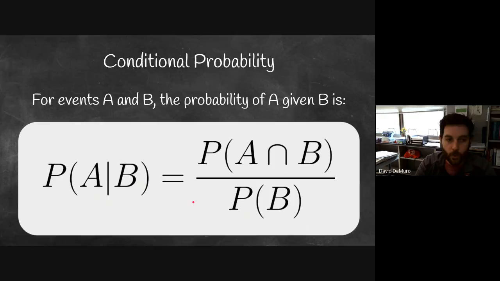And the formula for that, A given B, is to divide the probability of A and B by the probability of B. So out of the times that B happens, how often does A also happen? That is a very important formula to know. You will be putting that to use in AP Stats throughout the probability unit quite a bit.